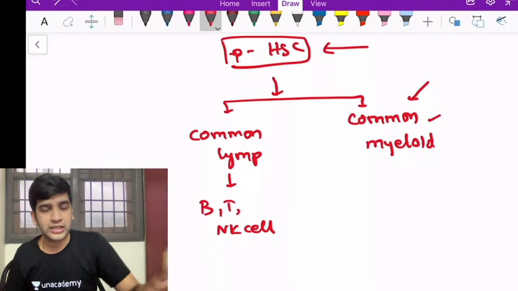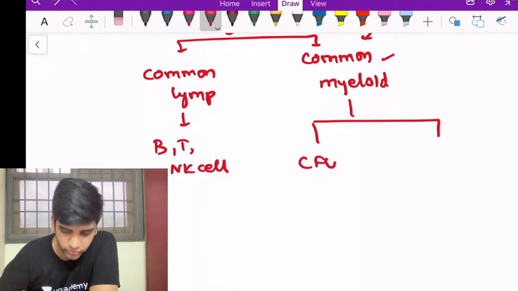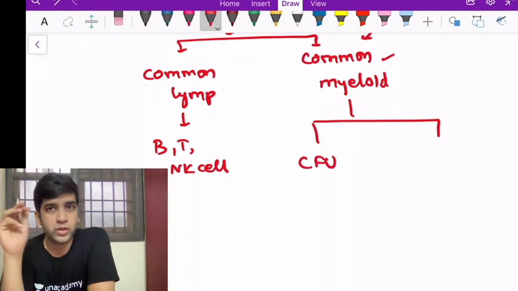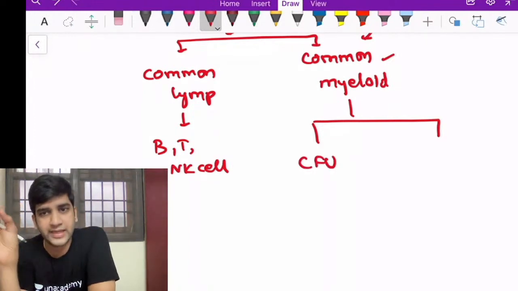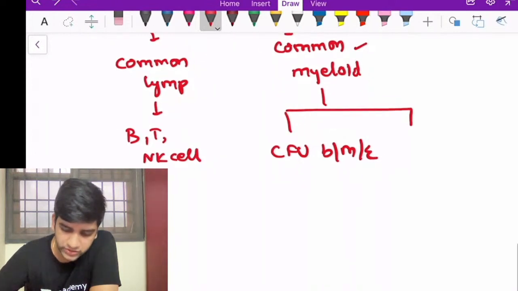A common myeloid or early myeloid progenitor further subdivides into colony forming units called CFUs, right? I have CFU basophil, CFU megakaryocyte, CFU erythroblast. That's one. Basophil, megakaryocyte, erythroblast. The other one is CFU mixed.